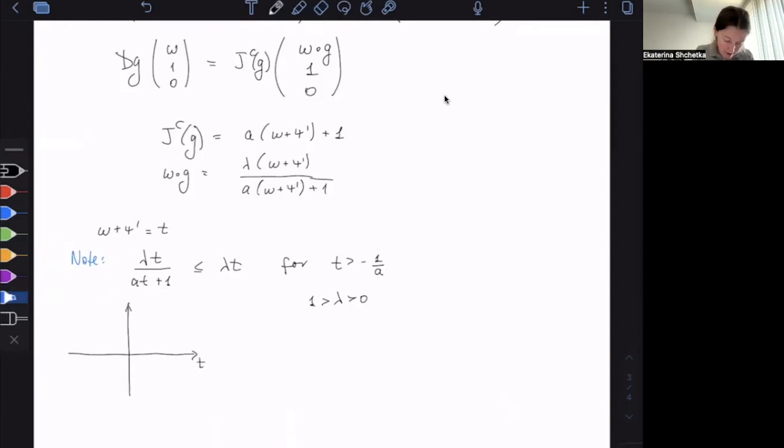And now if you look at the graph of the function t over at plus 1, so this is really just a hyperbola, and it goes through the point. So when t is 0, then this is 0 as well. Horizontal and vertical asymptotes at, okay, t equals negative 1 over a. This is the vertical one, right? And then t equals 1 over a. This is the horizontal one.